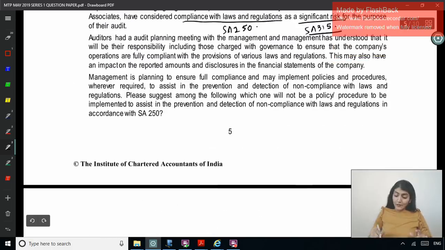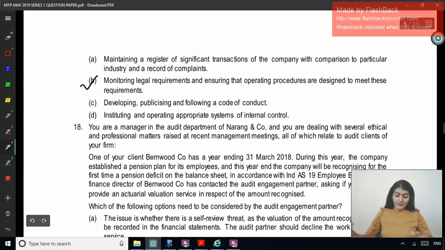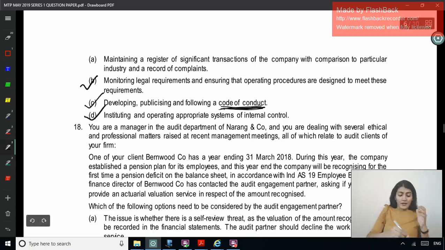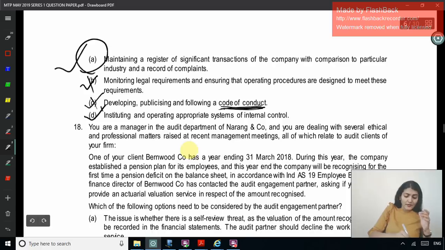Right? What does it say? Will not be a policy procedure to be implemented. So the second one will be a policy procedure implemented. Developing and publicizing and following a code of conduct. So telling all the employees how to comply with laws and regulations. Instituting and operating an appropriate system of internal control, because compliance with laws and regulations has to be imbibed in your internal control system, right? So the correct option over here is A.